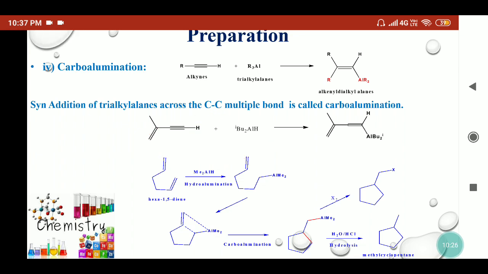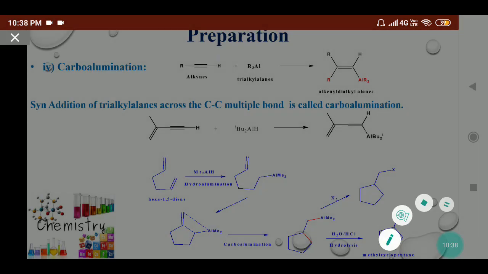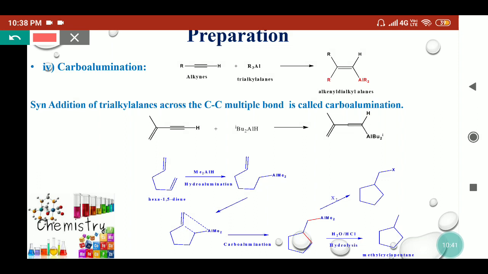Now coming to the dienes, if dialkyl aluminium hydrides react with 1,5-dienes or 1,6-dienes, they can form cyclo compounds. Like here we have taken hexa-1,5-diene. So when dialkyl aluminium hydride reacts with this compound, what will happen? It will react with one double bond. By the cyclic transition state, we will get this type of organoaluminium compound. Because of the presence of one more double bond in this compound, an intramolecular reaction will take place. So this aluminium behaves as a trialkyl aluminium, and here is a double bond.